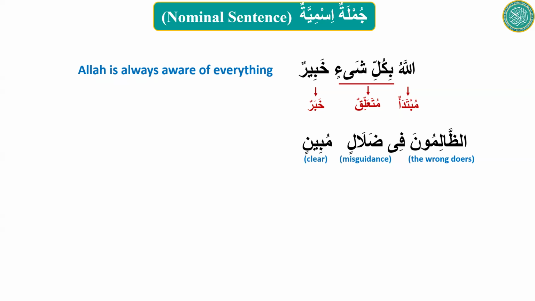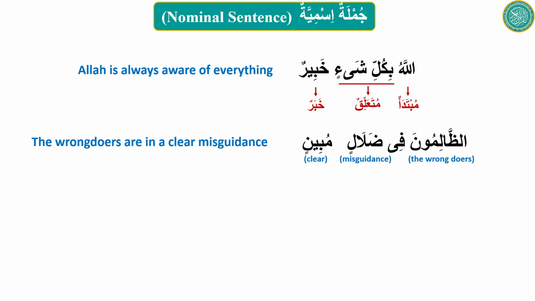Now you need to know the words, so make a sentence in English. What's the meaning? The wrongdoers are in clear misguidance. Yeah, good job. The wrongdoers are in a clear misguidance. What is this, dalalin mubinin? Is it some sort of a fragment?